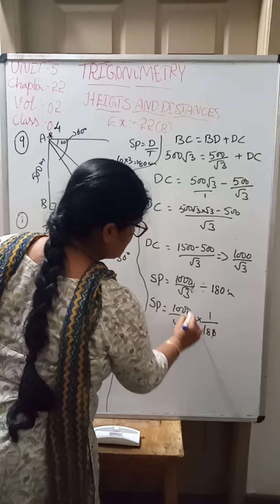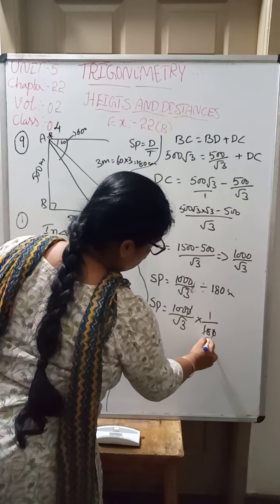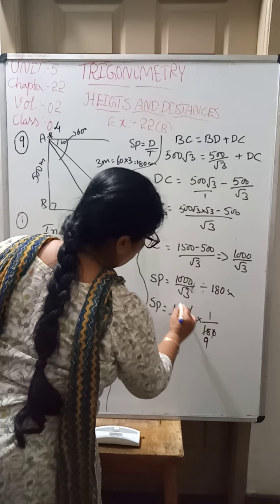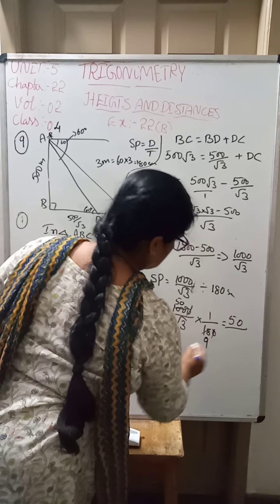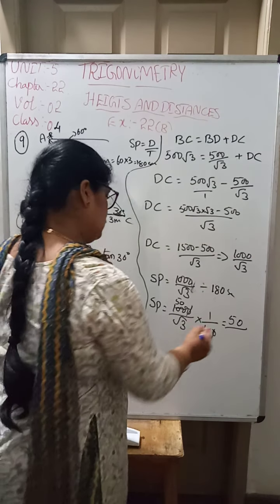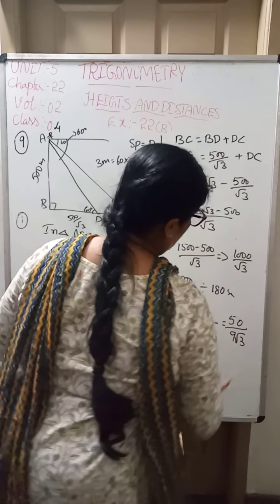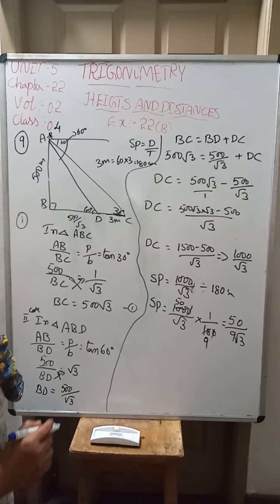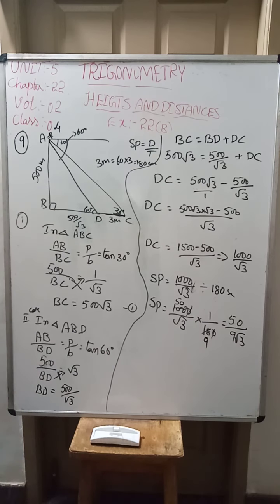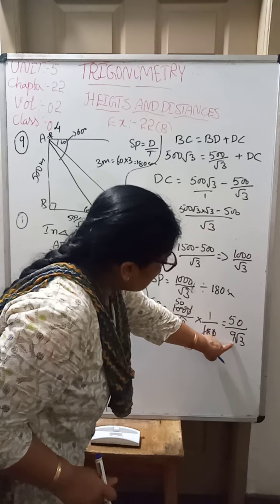Now speed is equal to 1000 by root 3 into 1 by 180. 0 gets cancelled with 0, and 2 9s are 18, 2 5s are 10. That gets you 50 by 9 root 3. This is the speed. Anyway, we have calculated in this way. Okay, 50 by 9 root 3.